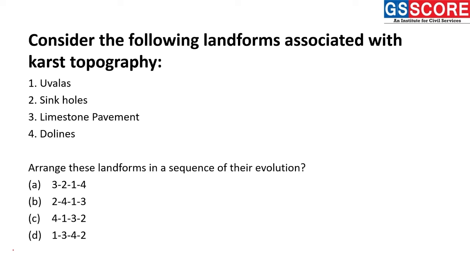consider the following landforms associated with karst topography. Karst topography is also called limestone topography, or we can say groundwater topography.